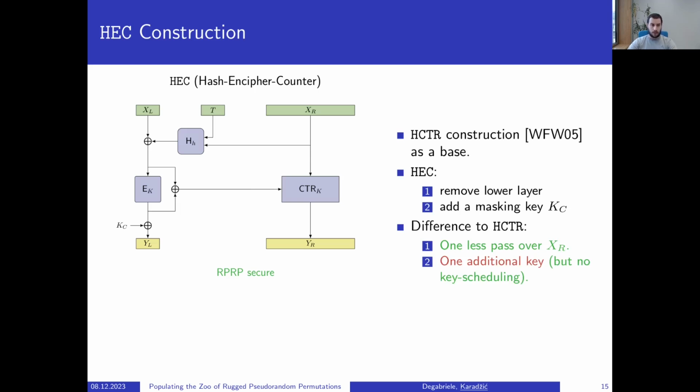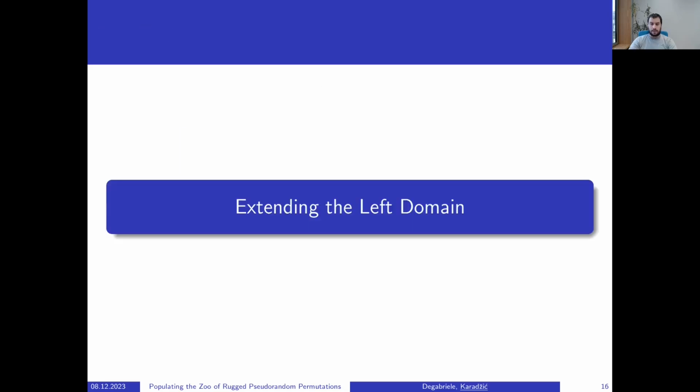In the paper, we prove using the H coefficient technique that the HEC is RPRP secure up to a birthday bound. Lastly, we looked at the techniques of extending the left domain of certain RPRP ciphers, and the motivation for that was the following.